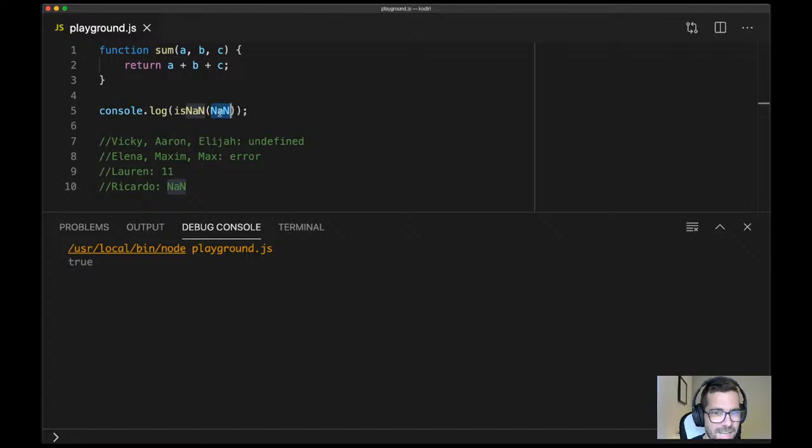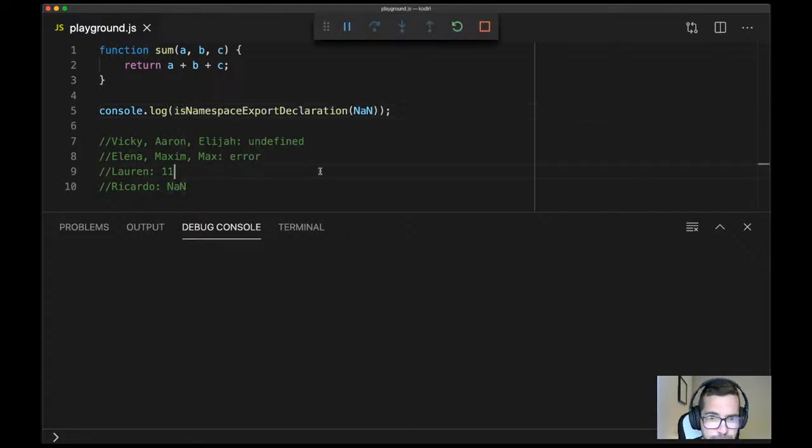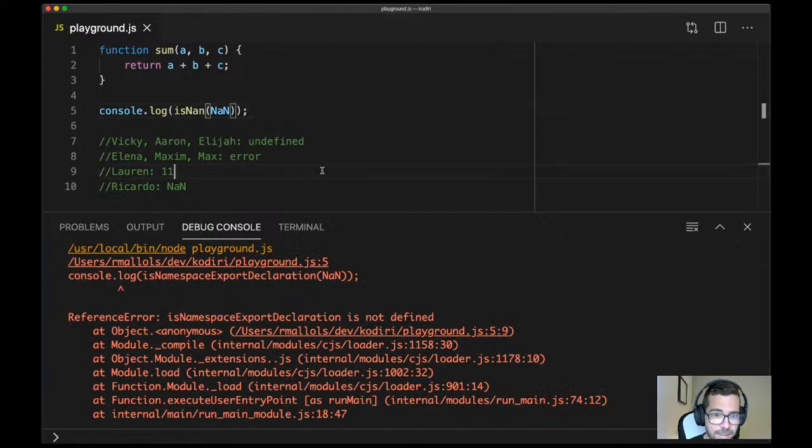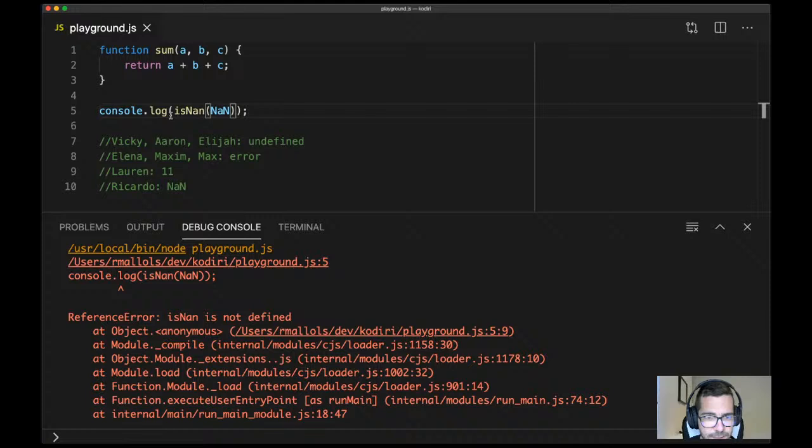So NaN, not a number, is a keyword in JavaScript, and then you also have a method called isNaN. Be careful with the case. I've seen many developers doing things like that and asking, why doesn't this work? Notice the "namespace export declaration" error, whatever that means. If I do something like that, it's not going to work because that method doesn't exist. So be careful with the case of your methods.